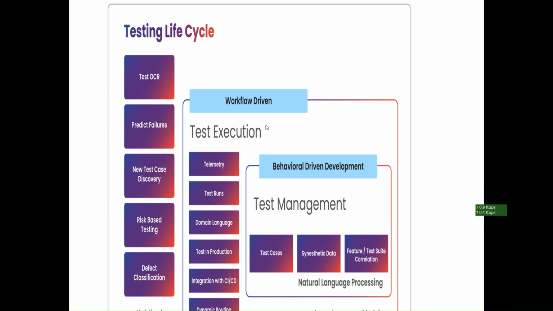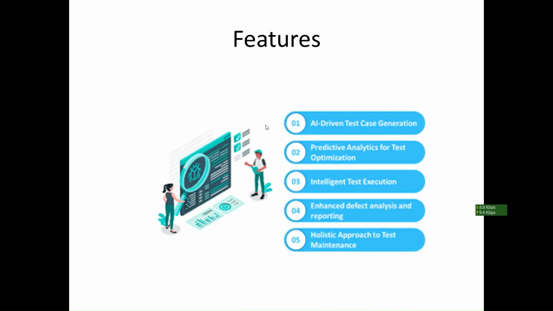A lot of things we can do with the help of generative AI. The features we have in generative AI are, first, AI-driven test case generation, where we can create a lot of test cases. We can do test optimization, so we can discover new tests and make our tests very optimized.